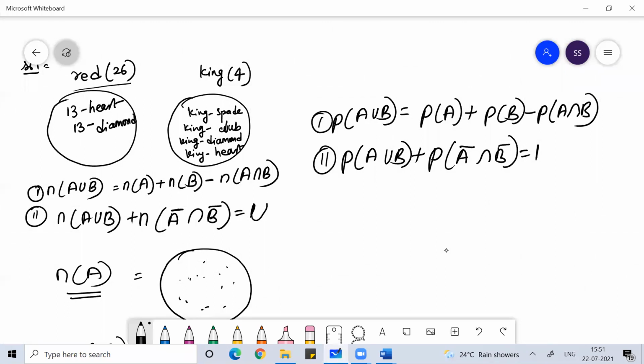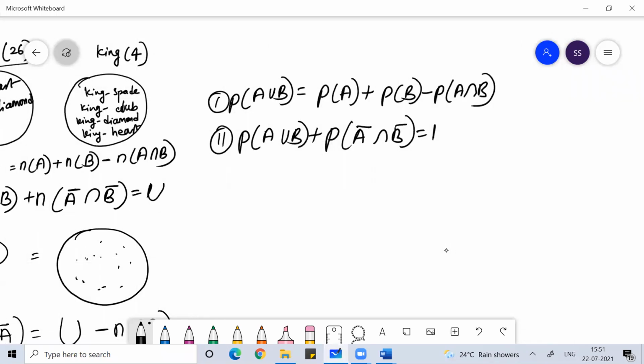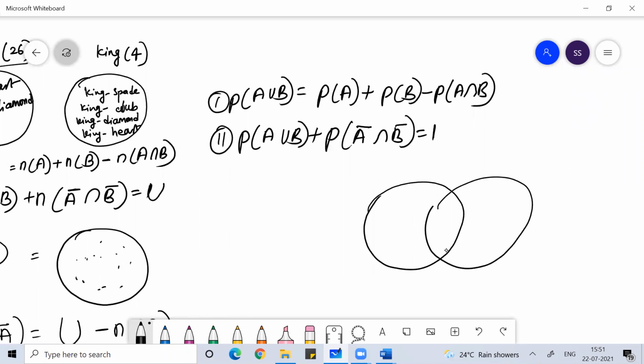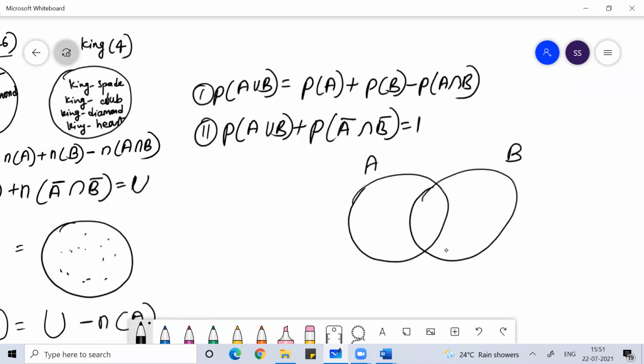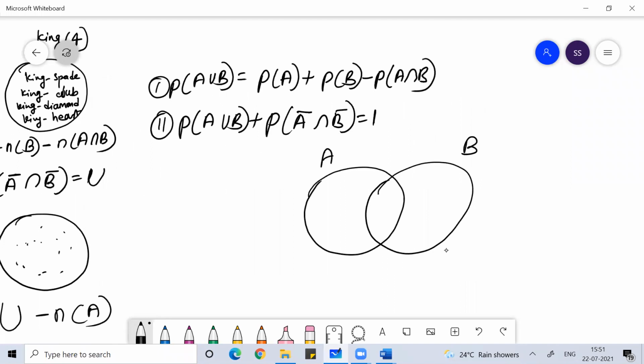In case you still have doubt on this, what is basically A union B, guys? Suppose two sets are there. There's a set A, there's a set B. So this is A and B, two sets. Set A basically means all the elements of this set.